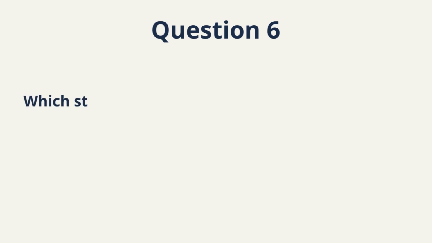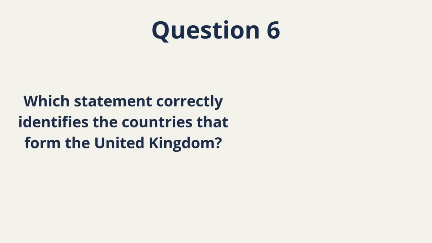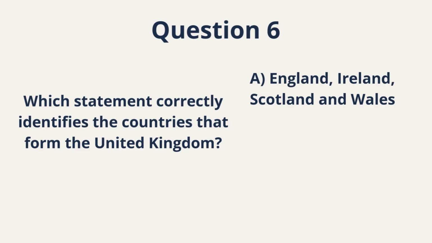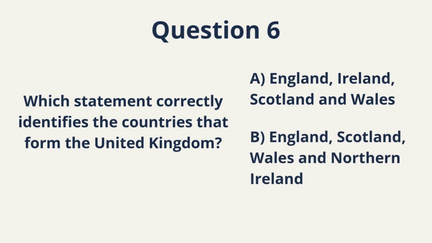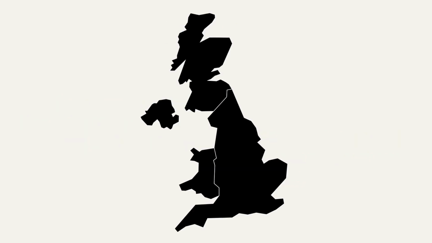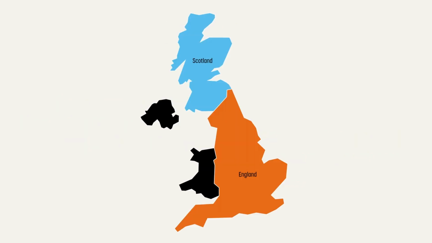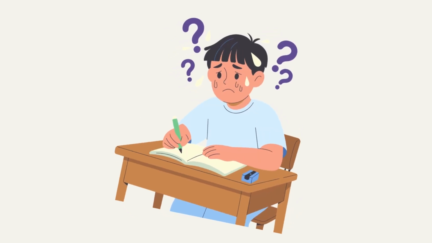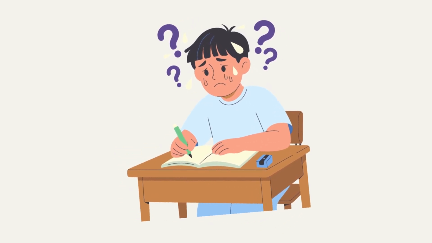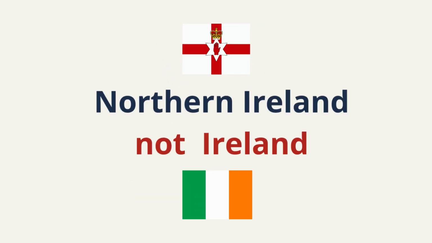Question 6. Which statement correctly identifies the countries that form the United Kingdom? A. England, Ireland, Scotland and Wales. B. England, Scotland, Wales and Northern Ireland. This is one of the most common mistakes in the entire test. Pause. Choose carefully. Correct answer: B. The United Kingdom includes England, Scotland, Wales, Northern Ireland. Ireland is separate. This is a classic trap. Candidates rush. They see Ireland and think it's correct.